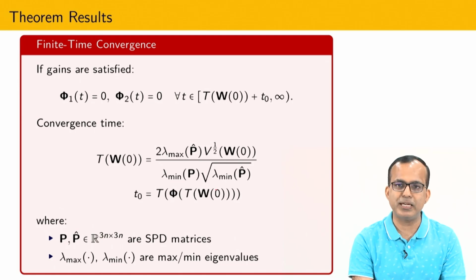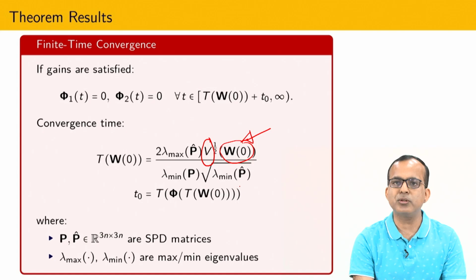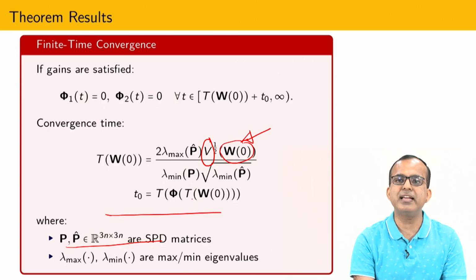You have to develop a Lyapunov function, and it is possible to show that developing some Lyapunov function V, that is a function of some set omega 0. I will define the meaning of this set, and it is possible to show that there exist two positive symmetric definite matrices, and here lambda max and lambda min are the eigenvalues of this positive symmetric definite matrix. Then within this time I can converge to the equilibrium point.